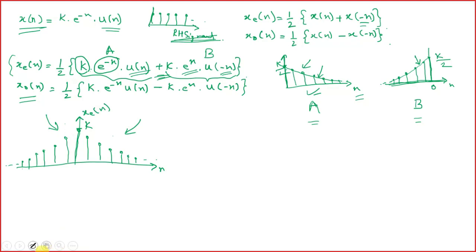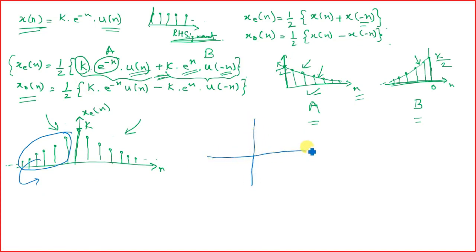This whole part would come in this negative domain, right? And once it is in the negative domain, another important thing you will have is the value of k by 2, and this k by 2 also will go to the negative. So at the origin we will have a value of 0, right?